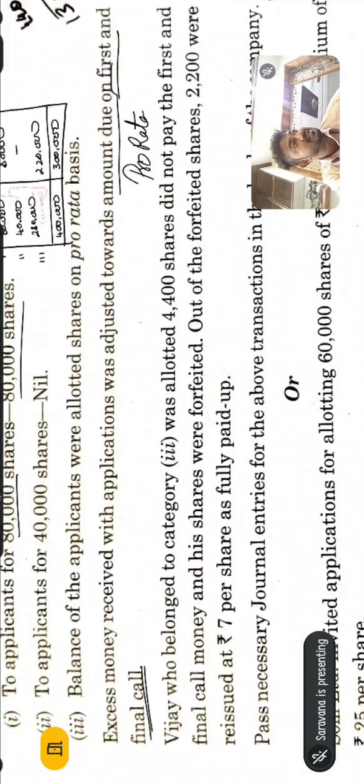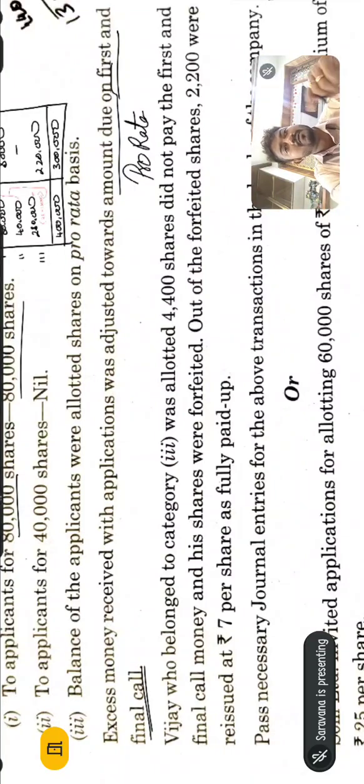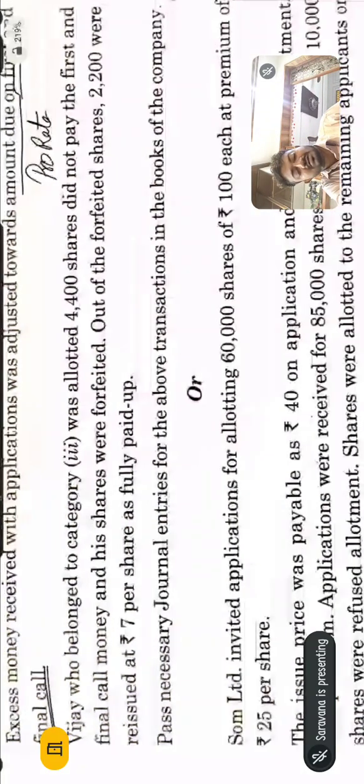In the case of over subscription, the company should refund any extra money. That is called pro rata. I will tell you in detail when I am teaching the concept.